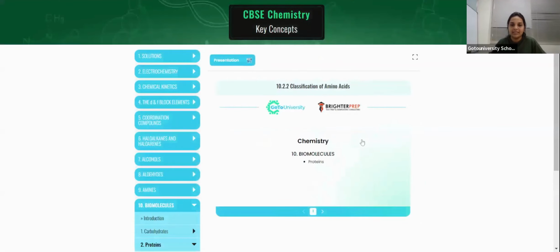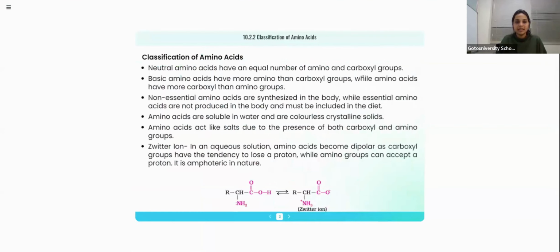Classification of amino acids, again important. Amino acids are monomers of protein, and we can classify them into different types. Neutral amino acids have an equal number of amino and carboxyl groups. They contain the amino NH2 group and the COOH group. If one amino group is there, one acid group should be there.